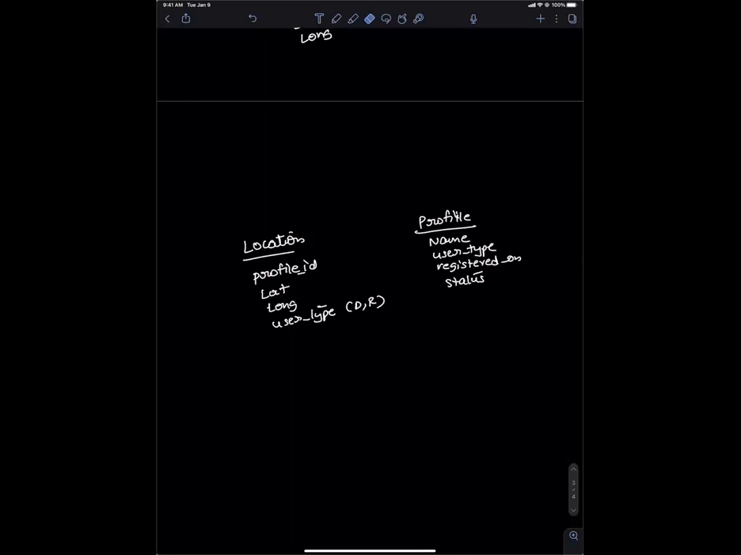What was the second question? The second question is, you just drew the location table and you're saying that you'll have the same location table for the driver and the rider, with user type D and R. My question is, why not separate it as a driver location table and a rider location table?